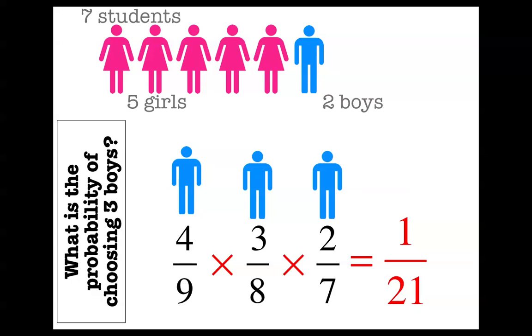But hopefully the main idea here is that you saw how each time you made a fraction, you had to adjust that fraction because of what happened in the prior events or in the previous events. This is dependent probability. These are dependent events because what happened the first time affects what happens the second time or the third time, and so on and so forth.